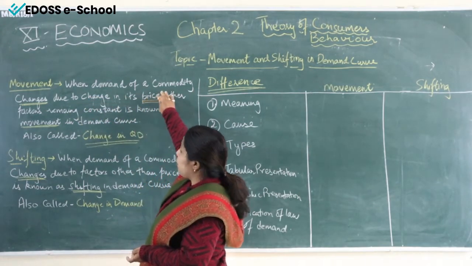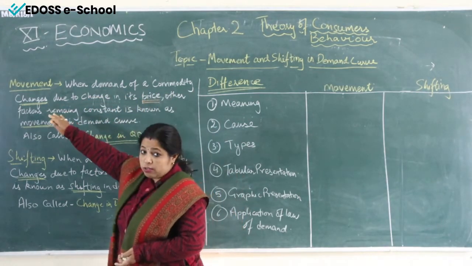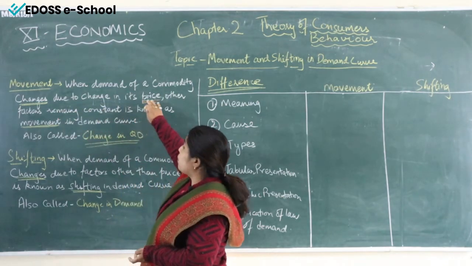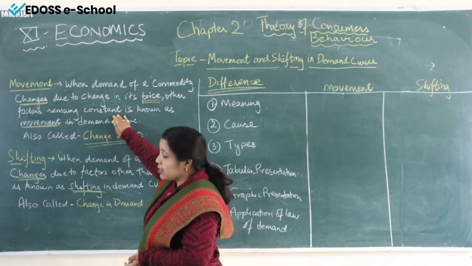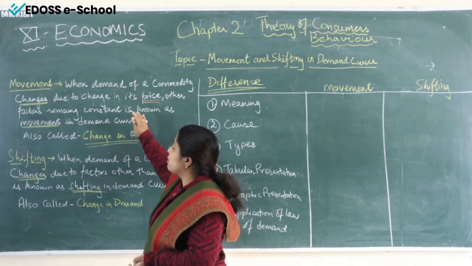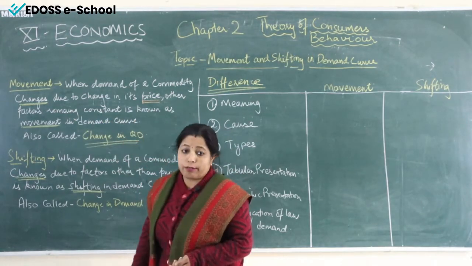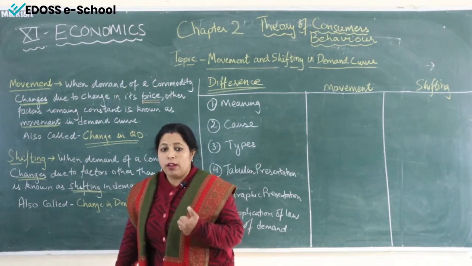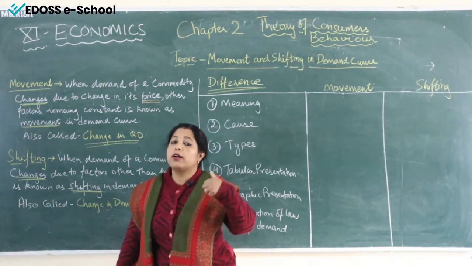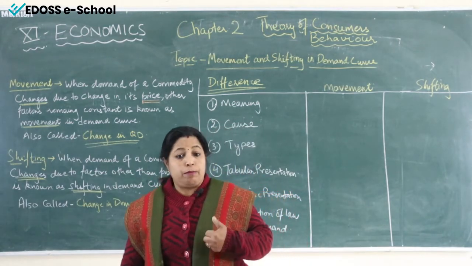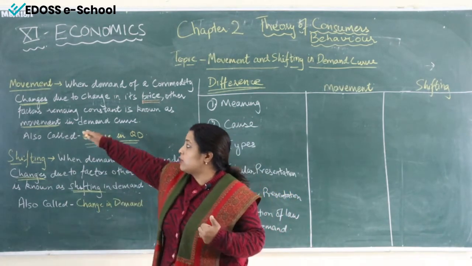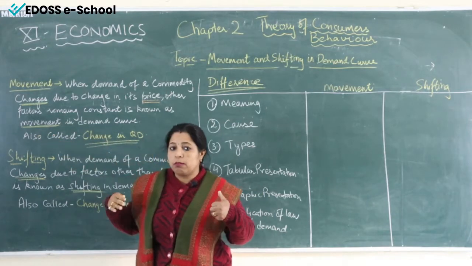When demand of a commodity changes due to change in its price, other factors remaining constant, it is known as movement in demand curve. What does that mean? It means that when there is a change in demand, and I have underlined this word, change can be any.